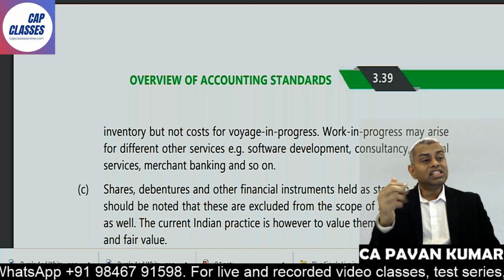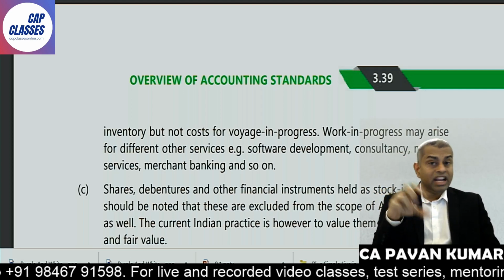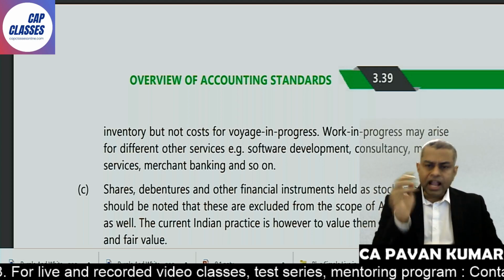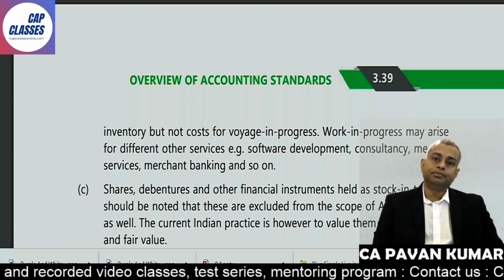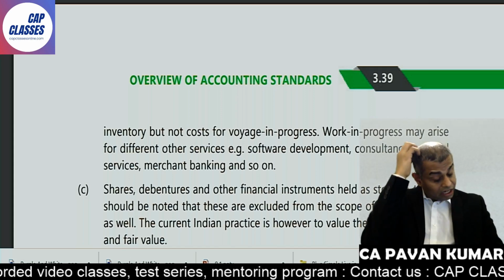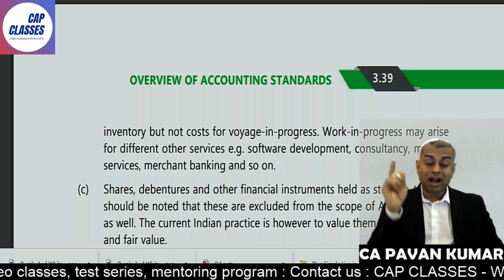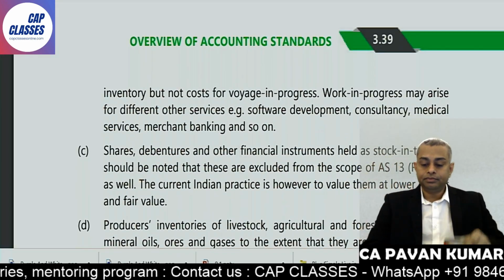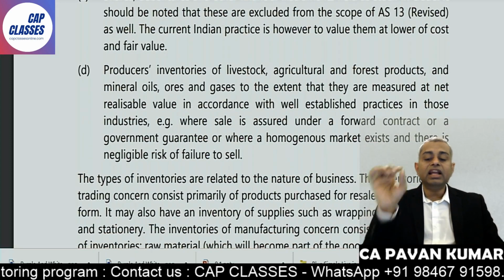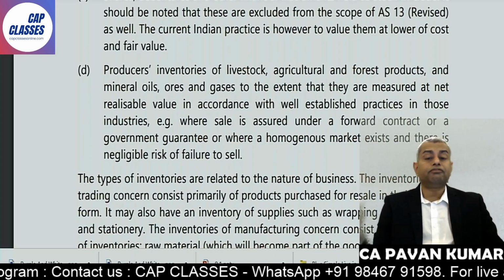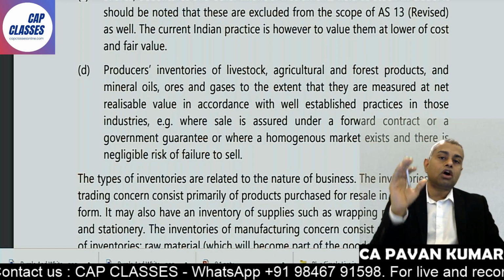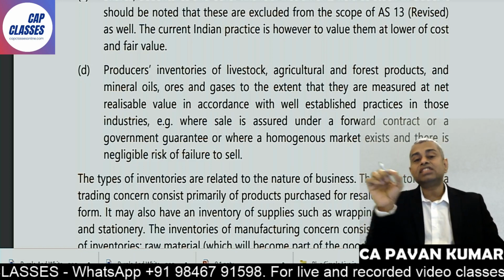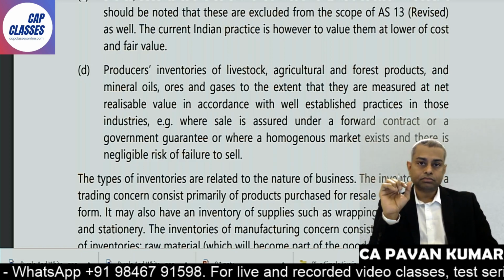Then Pavan sir, I purchased shares and debentures. My intention is to hold them for sale. I am sure I am not going to hold them in the long term. Can I consider them to be inventory? No, don't apply AS2, apply AS13. AS13 is the specific standard for that. Similarly, for agricultural produce, forest goods, livestock, there is another standard called Ind AS 41, Agriculture.